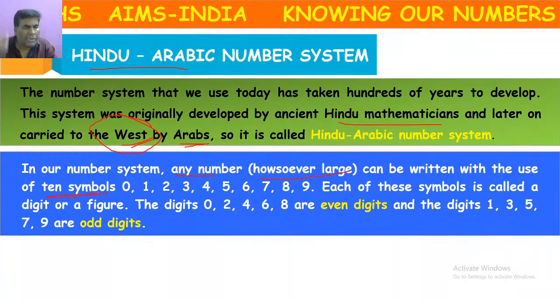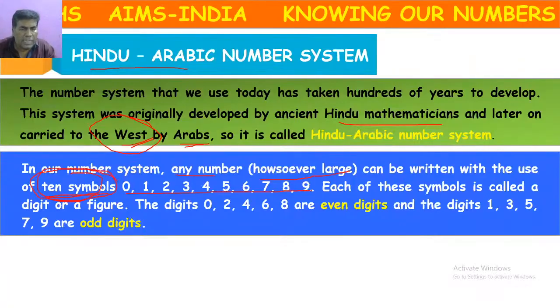All the numbers we use in real life are written with these 10 symbols. What are they? 0, 1, 2, 3 and so on up to 9. With these 10 symbols, we can write any big number we want.